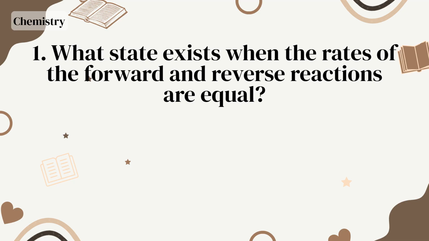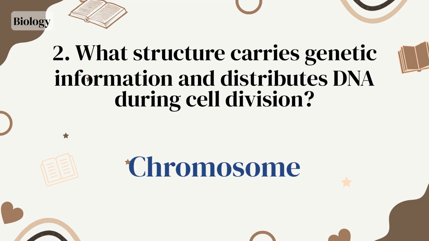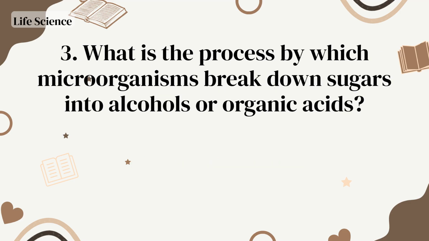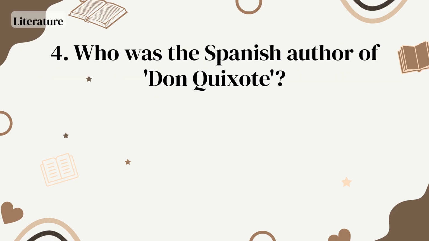What state exists when the rates of the forward and reverse reactions are equal? Dynamic equilibrium. What structure carries genetic information and distributes DNA during cell division? Chromosome. What is the process by which microorganisms break down sugars into alcohols or organic acids? Fermentation. Who was the Spanish author of Don Quixote?